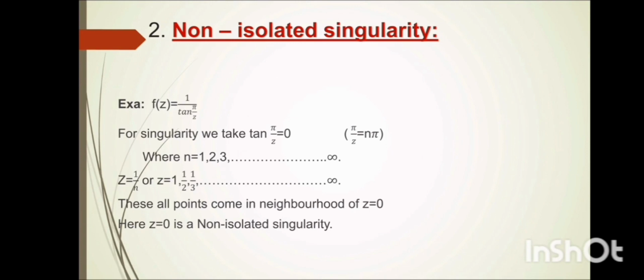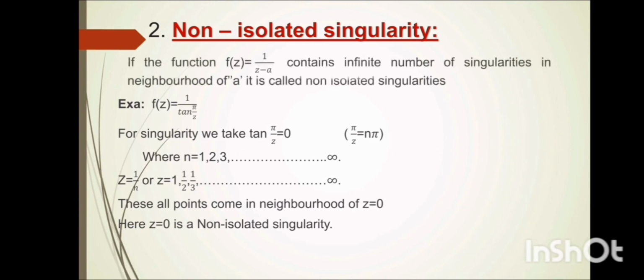Then, what are non-isolated singularities? If the function contains an infinite number of singularities in the neighborhood of a, it is called a non-isolated singularity. Let us consider this example: f(z) equal to 1 divided by tan(pi divided by z).